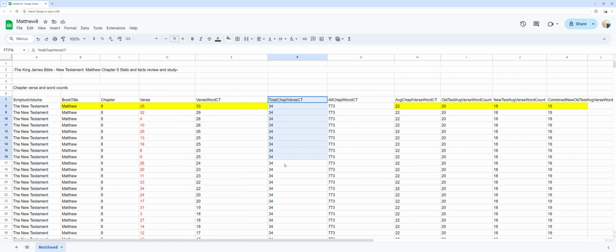The average word count of all Matthew chapter 8 verses is 22 words per verse, as well as the average verse word counts for the complete Old Testament, New Testament, and both combined, to get a comparison of Matthew chapter 8 words per verse.